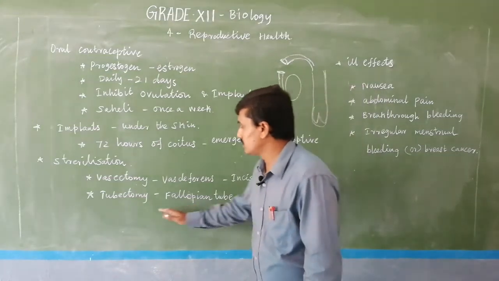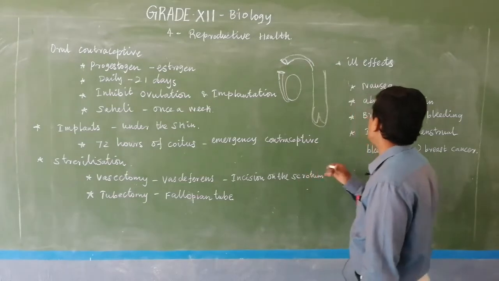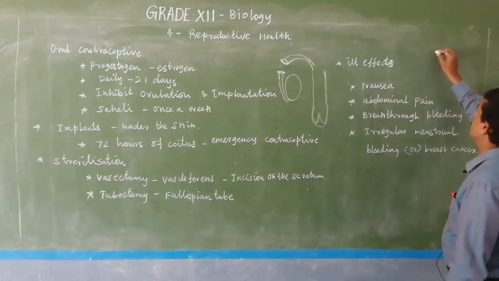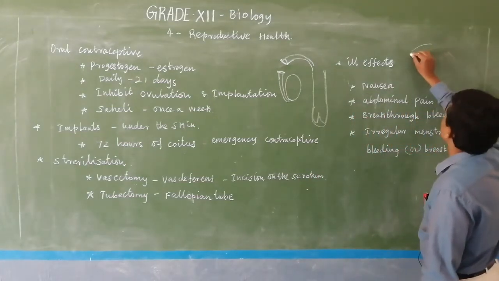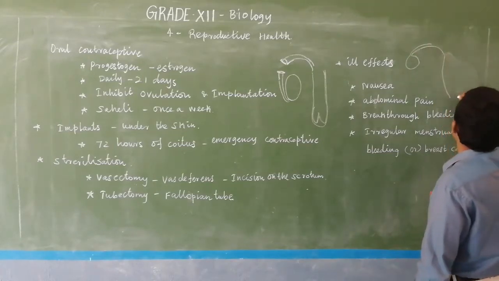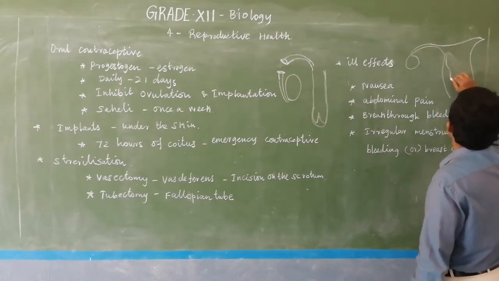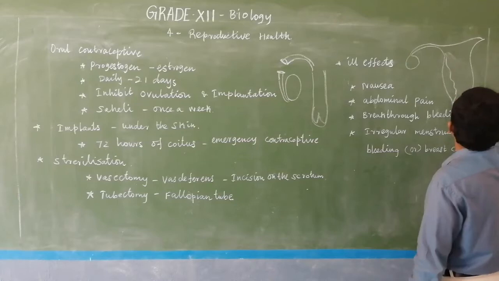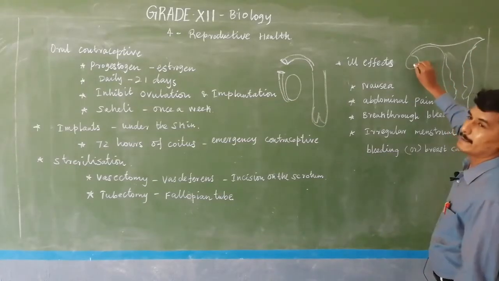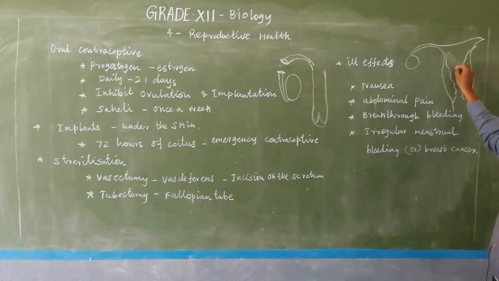And the next method is tubectomy. Tubectomy is in the female genital area; I have already studied the female reproductive organs. It's actually the ovary, fallopian tube or the oviduct, and uterus.